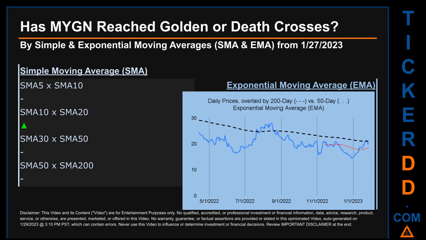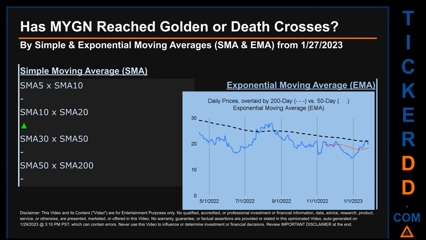Has MYGN price reached golden or death crosses? Golden cross and death cross are basic signals that compare average prices across two specified trade day ranges, a short-term versus a long-term range. For example, 5-day versus 10 trade days. Essentially, a golden cross is a bullish signal. It appears when a ticker's short-term moving average crosses above its long-term average. Vice versa, a death cross is a bearish signal when the short-term crosses below its long-term moving average.